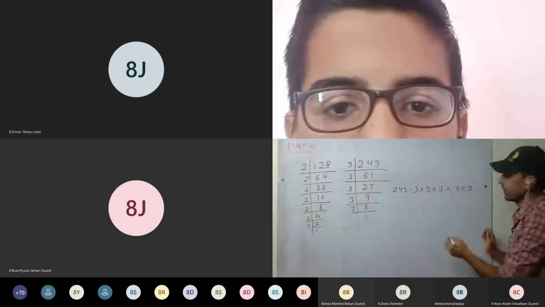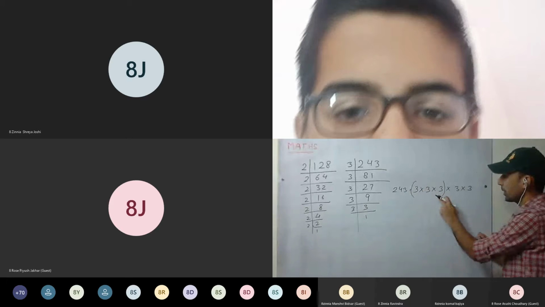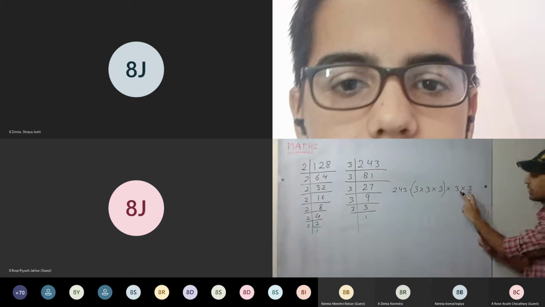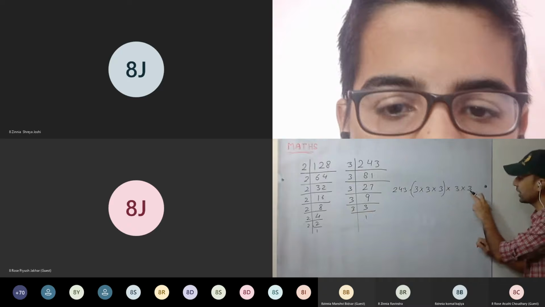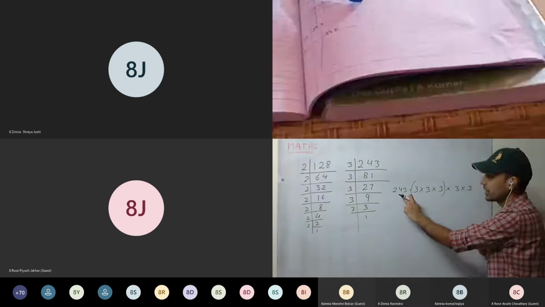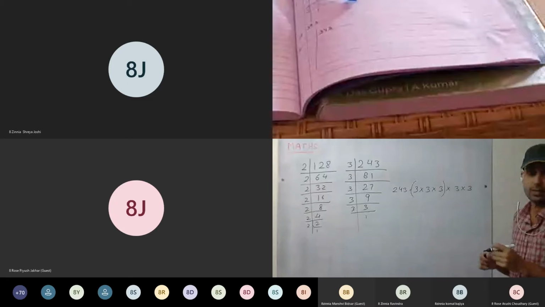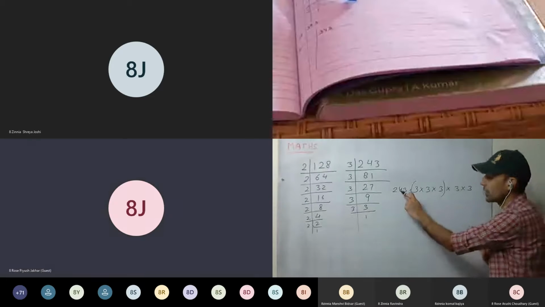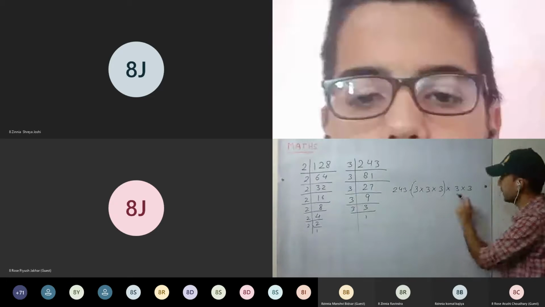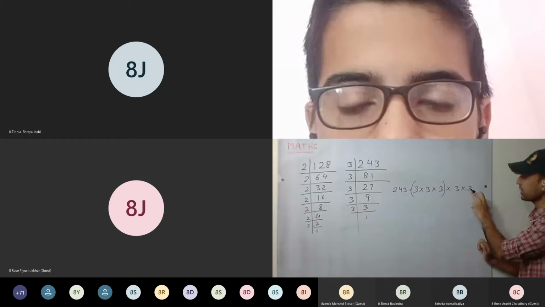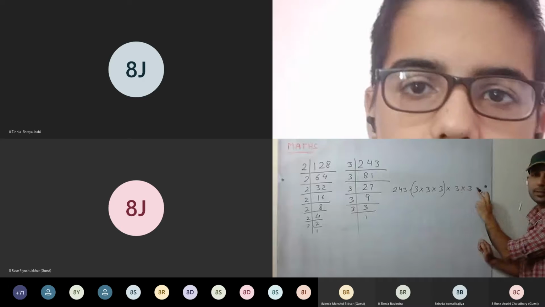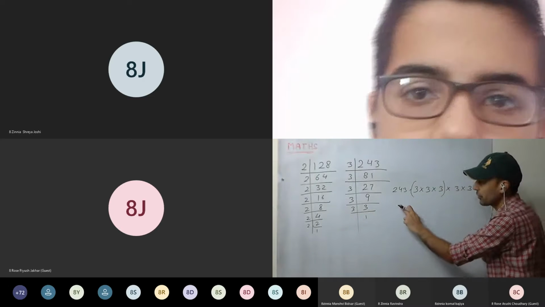Now make the triplet. Only one triplet is formed. It remains here 2 times. We must have it 3 times. To make a triplet, we require 3. So is it a perfect cube? No, sir. We haven't formed the triplet of this. This is staying in pair only. We need a triplet. So how to make it a perfect cube?